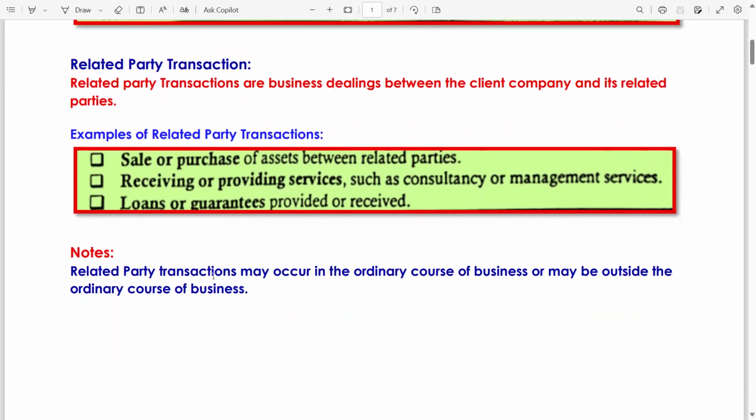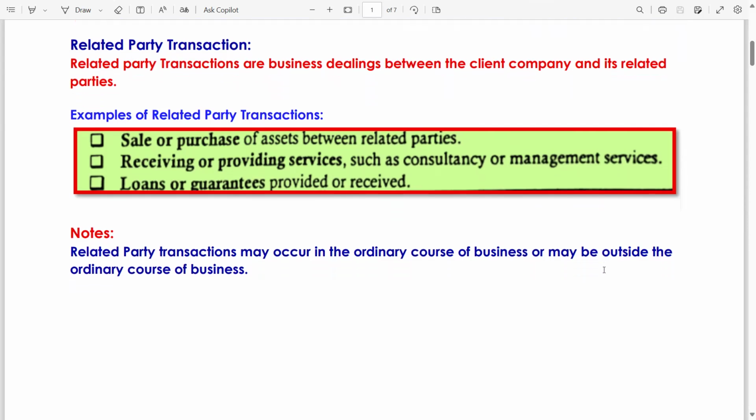Note: related party transactions may occur in the ordinary course of business. Ordinary course of business means the normal, day-to-day business of the entity, or maybe outside the ordinary course of business. It means related party transactions can occur in the normal course of business or outside the normal course of business.